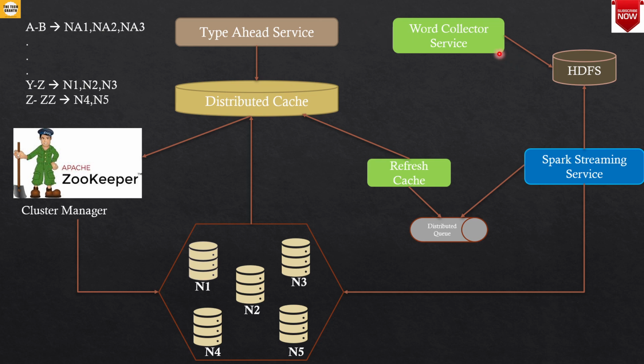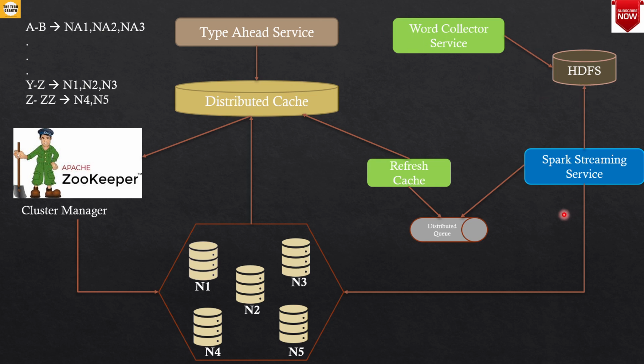So what this service will do is store the words that have been searched in the past 15 minutes or half an hour or so, based on the requirement or the capacity of the machine that is available for this service. And every 15 minutes or so it will dump all the words that it has got in the span of the last 15 minutes into an HDFS file system. When it dumps the words here, it can basically store the word and the timestamp when it came. It will keep on dumping this data every 15 minutes or so.